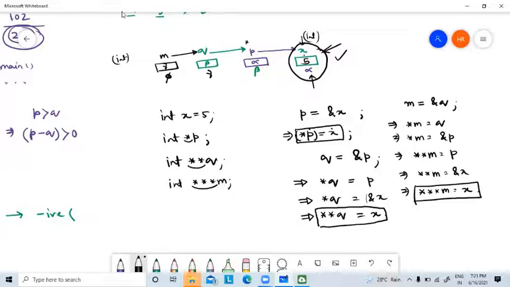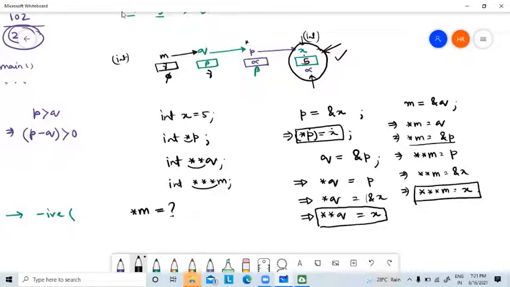Logic clear? Now the question is, for m, if I write star m, what will I get? In case of m, if I print star m, what will I get? I have already shown you through the equations. Star m is equal to ampersand p, the address of p.